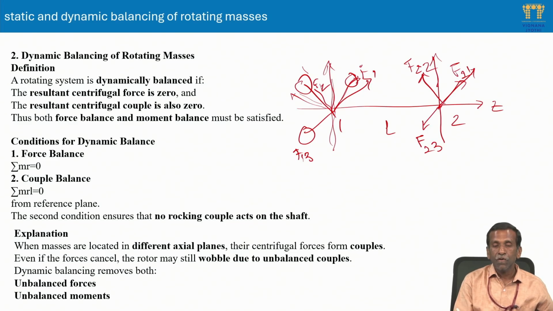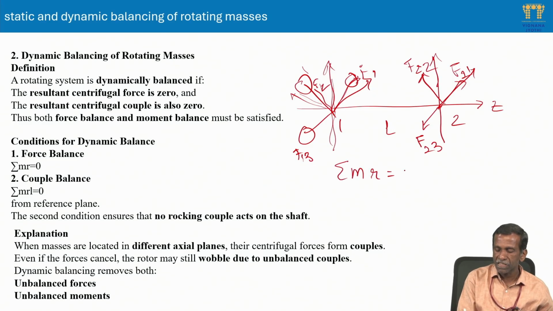So we need to see that centrifugal forces, as well as the couple formed due to these centrifugal forces, need to be balanced. This type of balancing of both centrifugal force as well as centrifugal couple is called dynamic balancing of rotating masses. What conditions need to be satisfied for a system to be considered dynamically balanced? Forces need to be balanced, as we have seen in static balancing also. So the algebraic sum of all products of masses and radius of rotation must be zero. And couple balance also, this is one, this is couple balance.